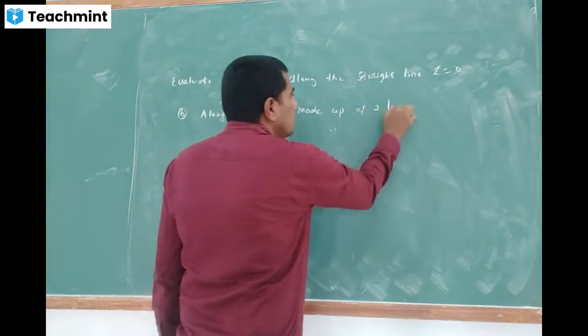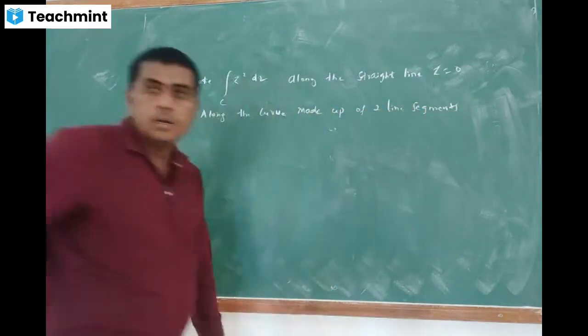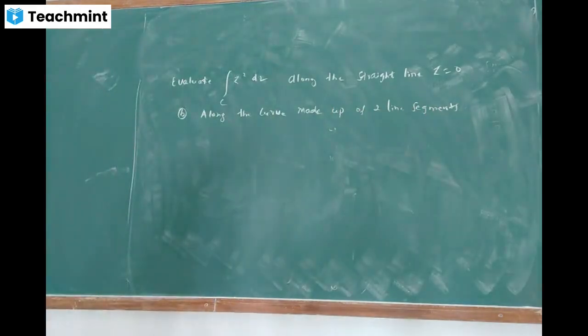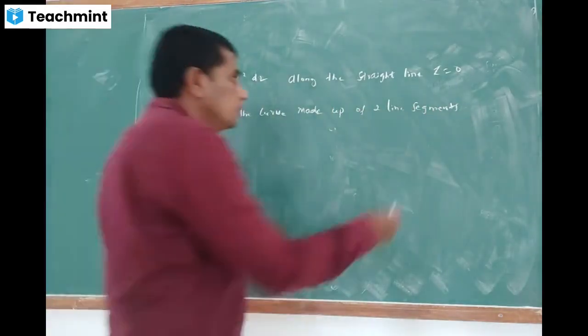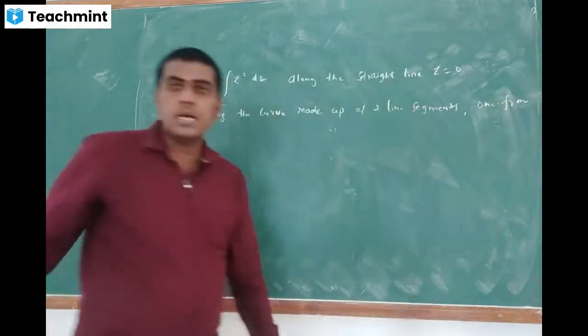Made up of two line segments. There are two line segments, right?